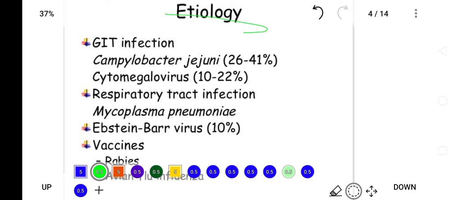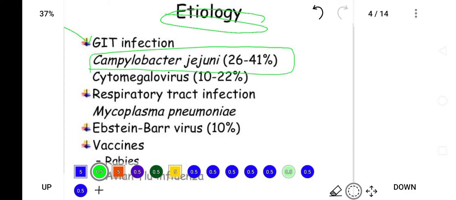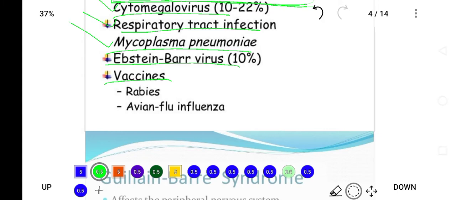Now, etiological factors of GB syndrome are GI infections like Campylobacter jejuni, the most common cause of GB syndrome. Campylobacter jejuni infection can create an autoimmune demyelination disorder. Others are cytomegalovirus, respiratory tract infection or Mycoplasma pneumoniae, Epstein-Barr virus, and vaccines like rabies and flu influenza vaccine.